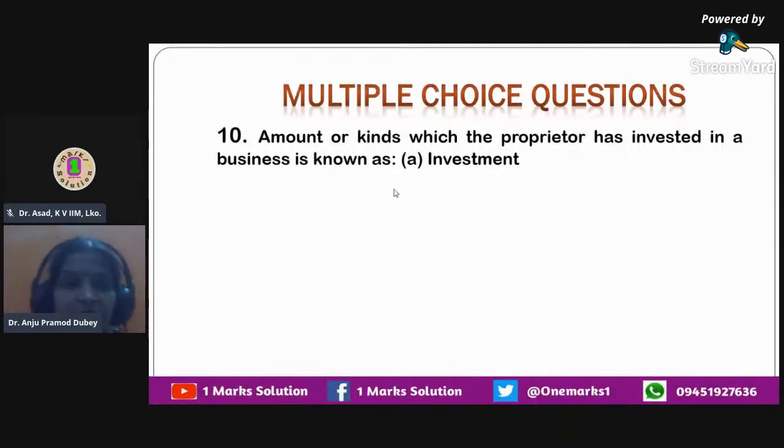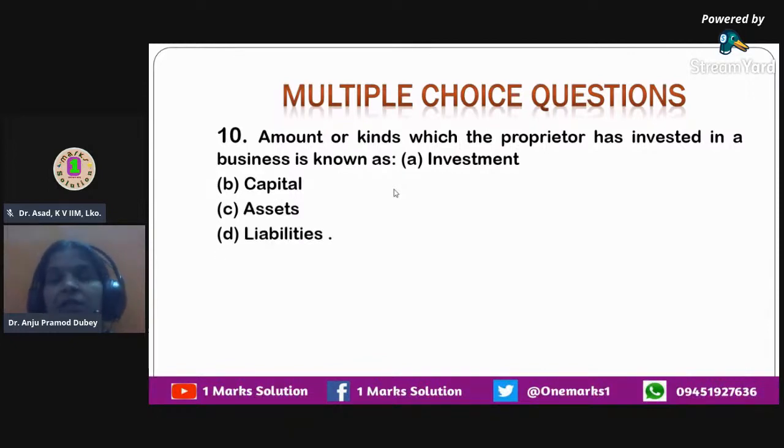Yes. So we were at question number 10. So the amount or the kinds which the proprietor invests, anytime whenever the owner invests the money in business, it is called the owner's investment, or it is also known as capital. So capital is the right answer that you all should know.